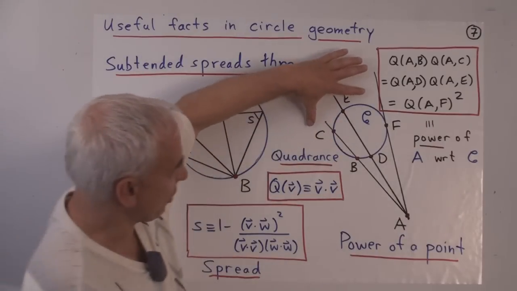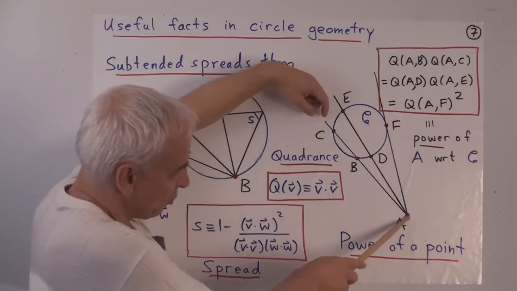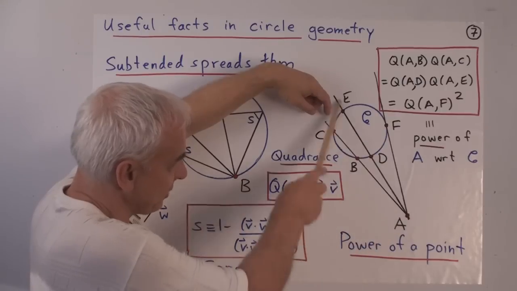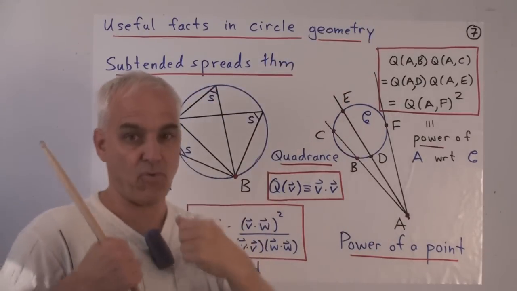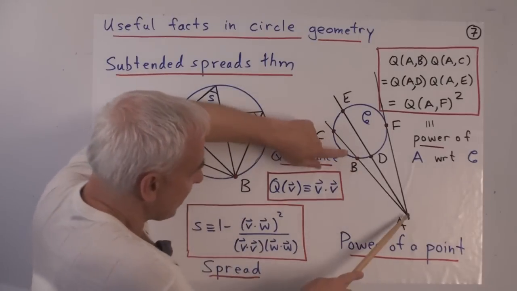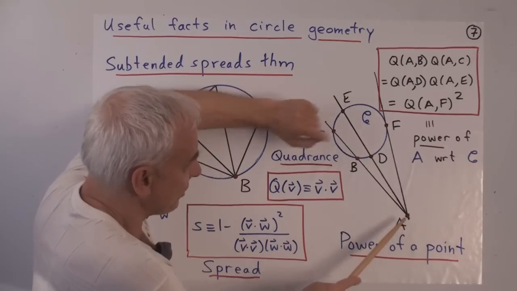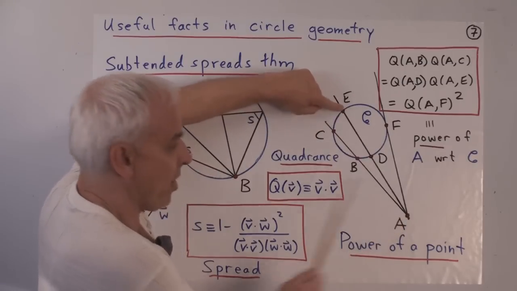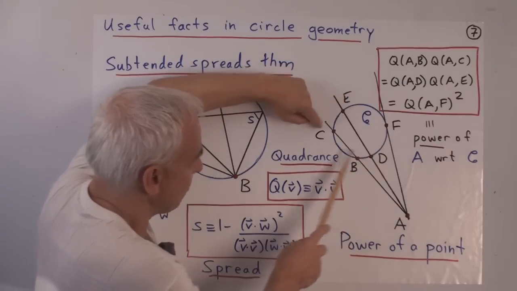And so here's another important property: if you have a circle and you have a point, and you draw lines through this point that meet the circle, then there's a certain relation between various products of quadrances. If you take this quadrance and multiply it by this quadrance, that's equal to this quadrance times this quadrance. And it doesn't matter where you position this thing.